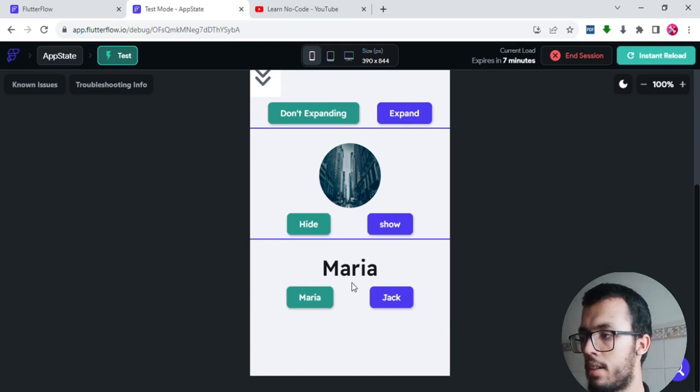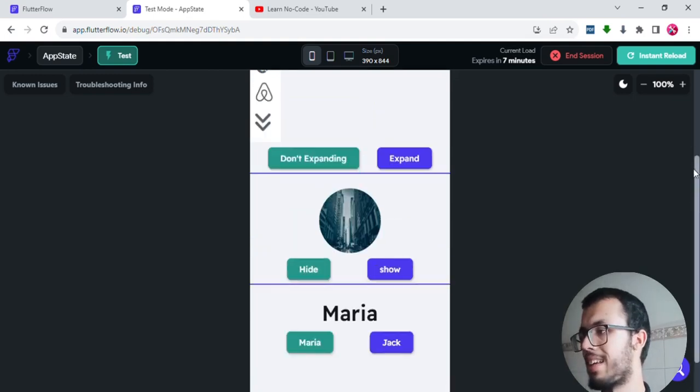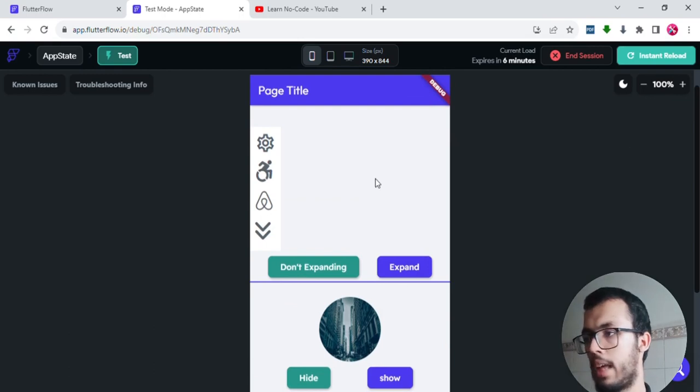And finally, we have an app state that is working for text. By the way, you can make an app state for pretty much everything you think of, but I have just worked with the basic stuff. So this is a text app state, so I will try that. If I click on Jack, I will have Jack here. If I click on Maria, then I will have a new app state.